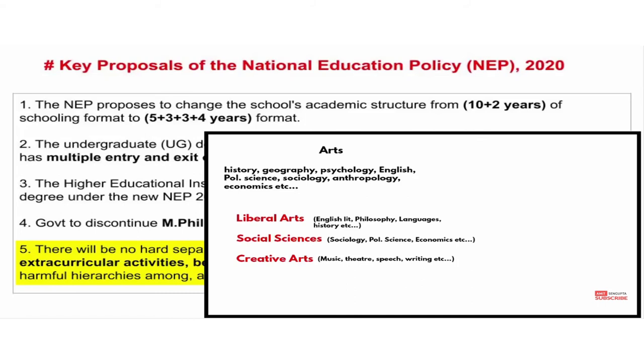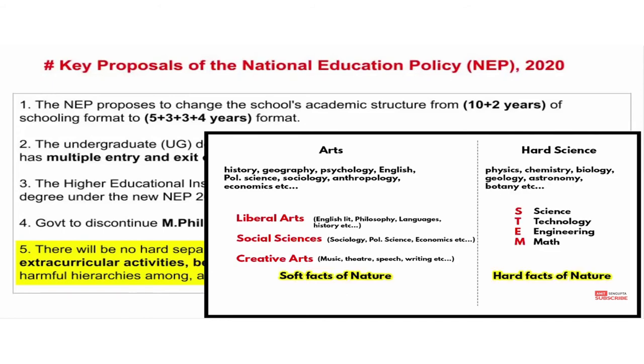For example, the arts will be considered as liberal arts, where English, philosophy, and language will be there. Social science: sociology, political science, economics, all these. And under creative arts, there will be music, theater, speech, and writing art. So all these will come under soft facts of nature, and the hard science will be treated as physics, chemistry, biology, zoology, astronomy, botany. It will be treated as STEM, that is hard facts of nature. STEM refers to science, technology, engineering, and mathematics.